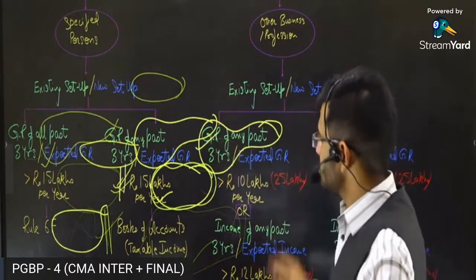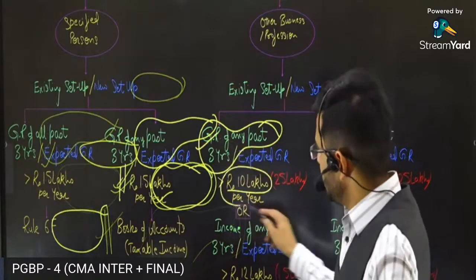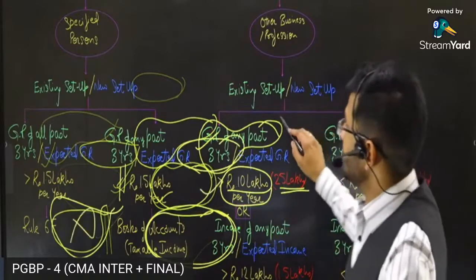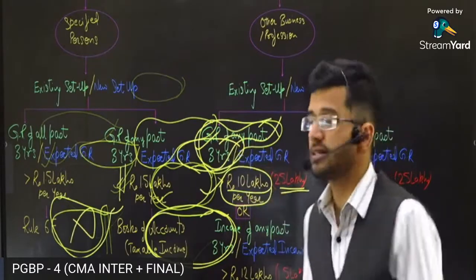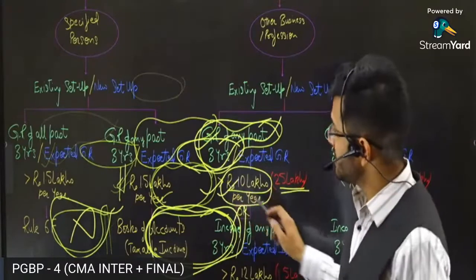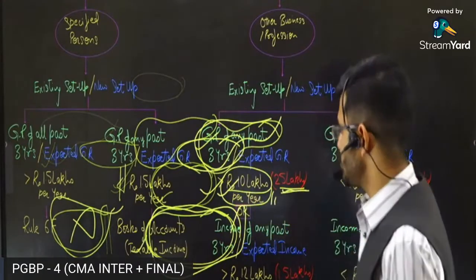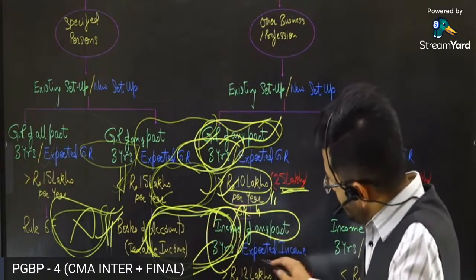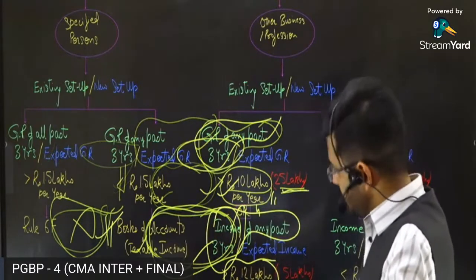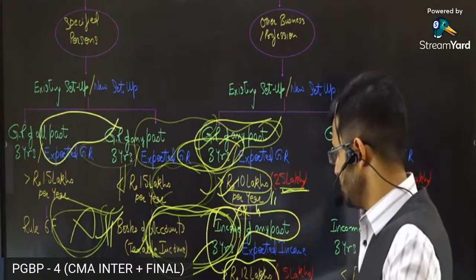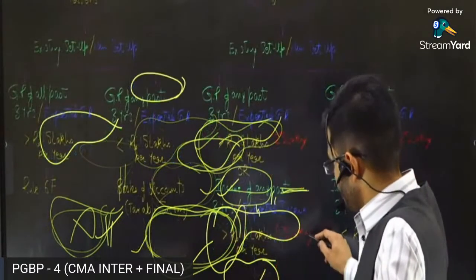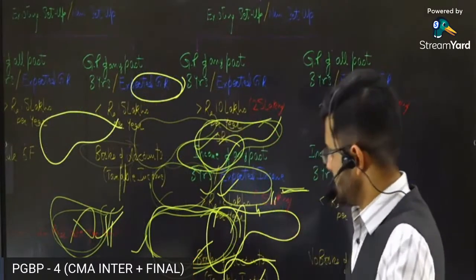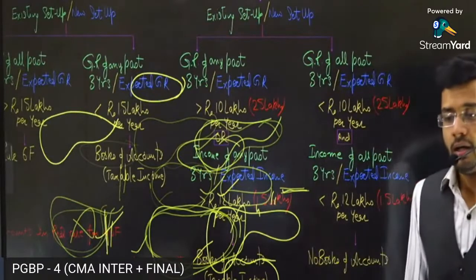If any of the past 3 years gross receipts exceeds rupees 10 lakh per year, in case of HUF, rupees 25 lakhs, or income of any past 3 years is more than 1.2 lakhs per year, then guys, you are required to prepare your books of accounts in a normal way.